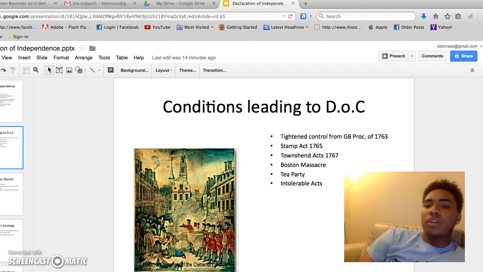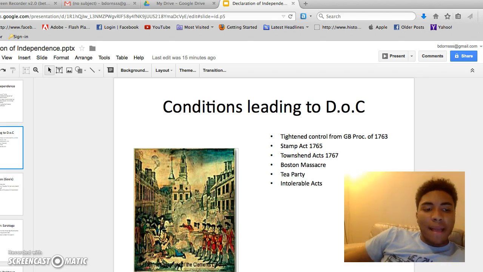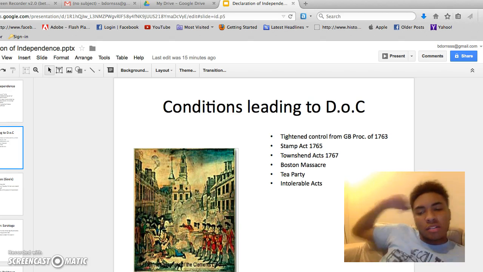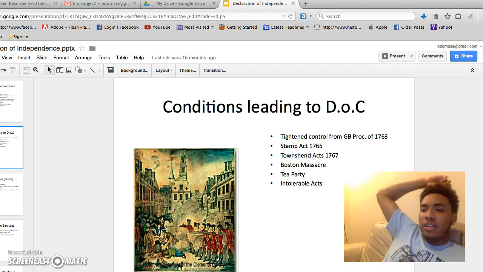I'm going to start with a little bit of background even before this war. The French and Indian War was a fight between Britain and France that lasted from 1754 through 1763. Because the British ended in debt, they began to demand more and more from the colonists, and the colonists didn't really like that because they had never been pressured by their mother country like this before. On top of that, Parliament passed a law called the Royal Proclamation of 1763, which prohibited any settlements beyond the Appalachian Mountains.